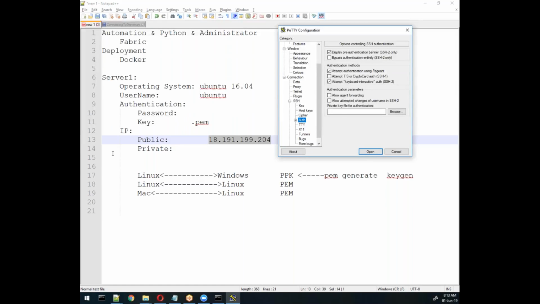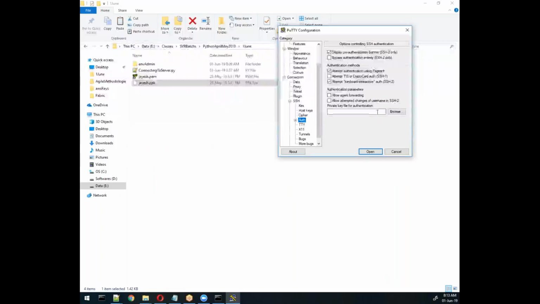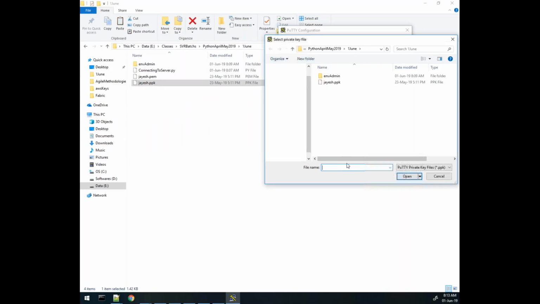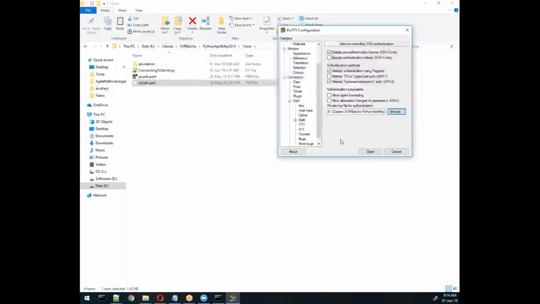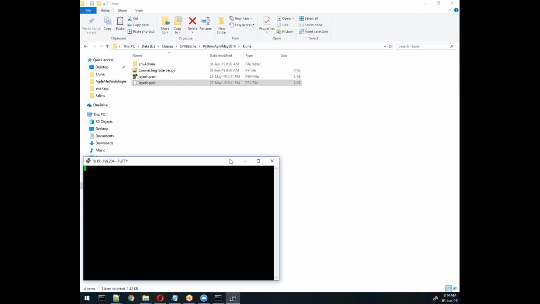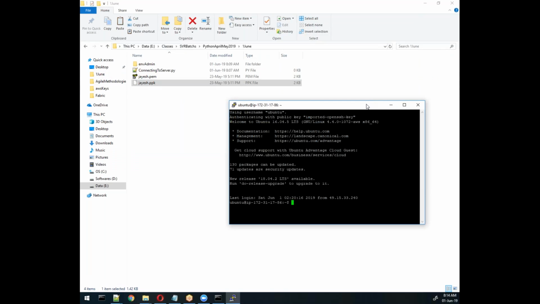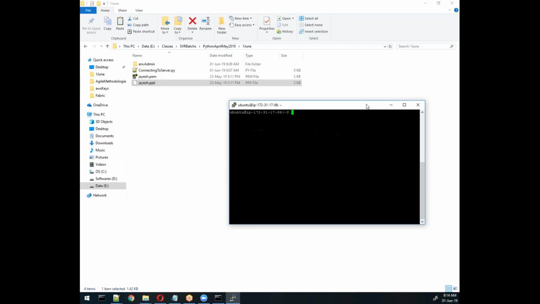Here is our file. Instead of this file I want the ppk file, so I'll specify this ppk file here, paste this location, and then open. That's it. When you open it for the first time, it will ask you a yes or no option. Now your server is ready.